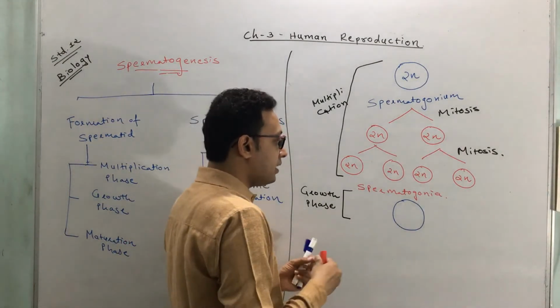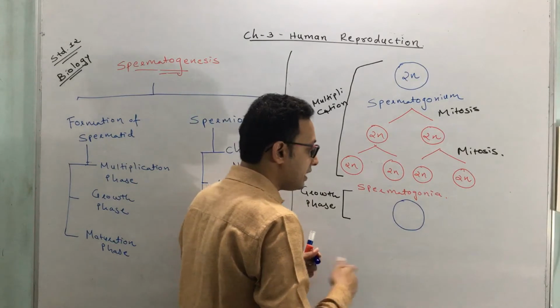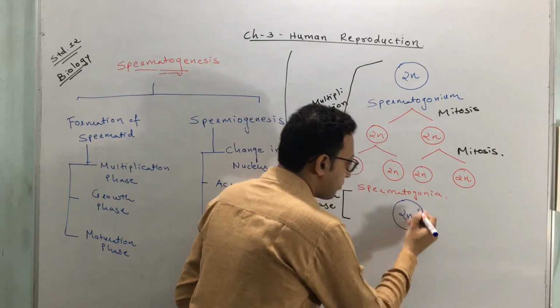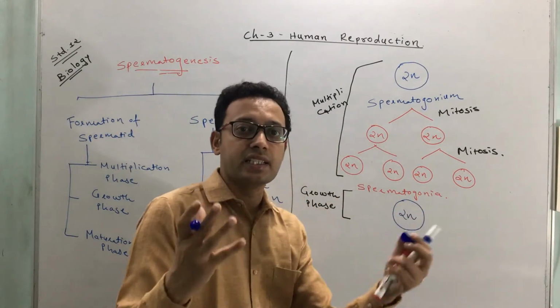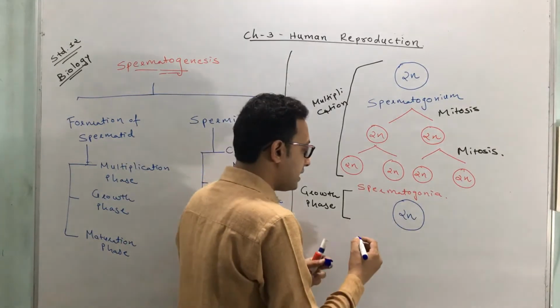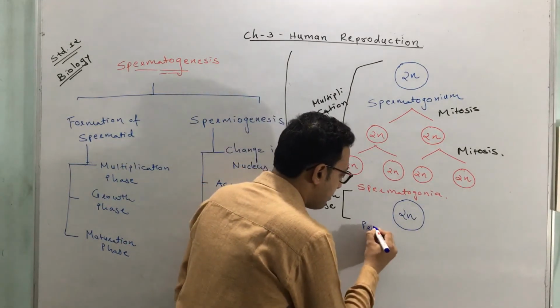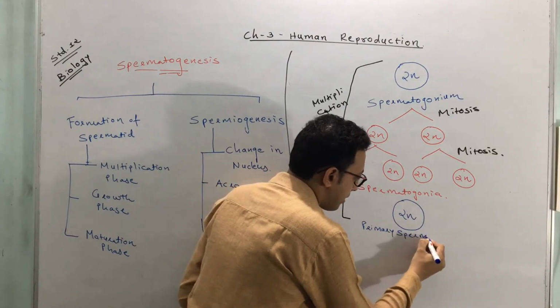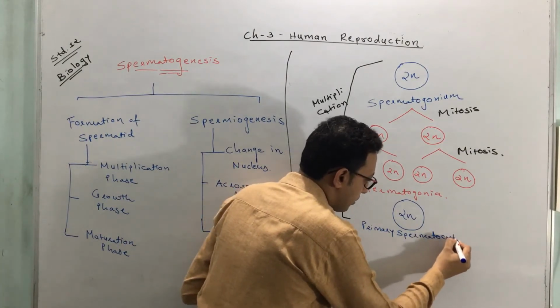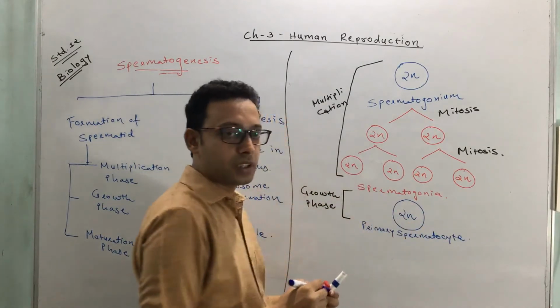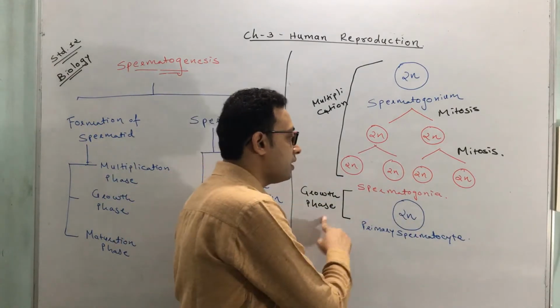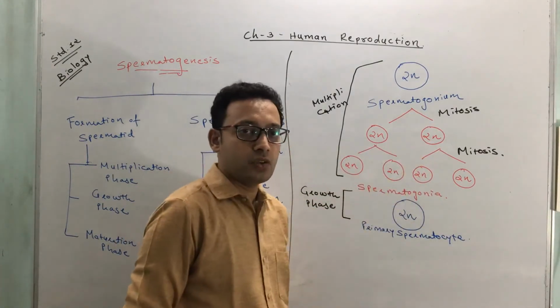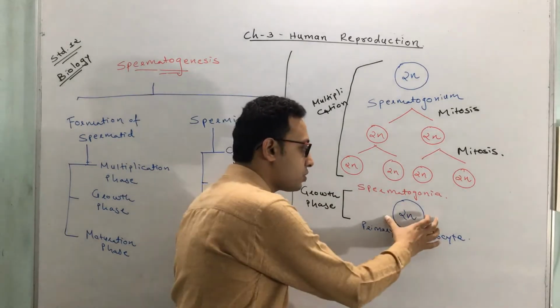Obviously the number of chromosomes remains the same. But as there is an increase in size, the name of the cell changes. It is called the primary spermatocyte. What is it called? Primary spermatocyte. So in the growth phase, there are many spermatogonia, but I have just shown one.